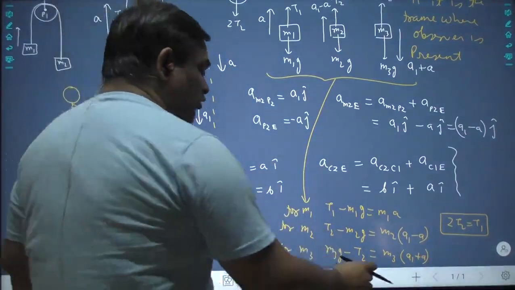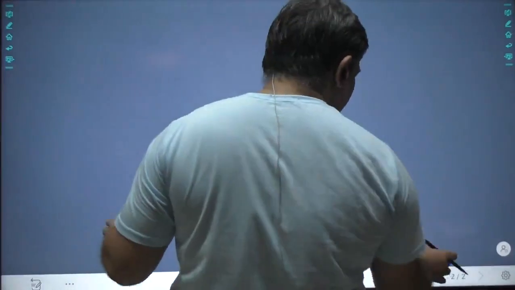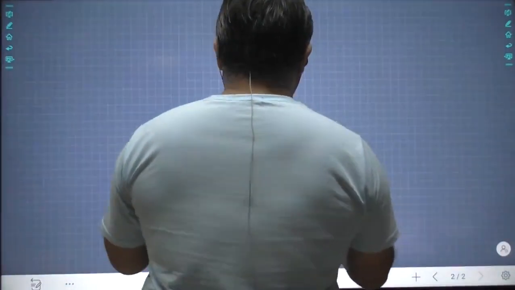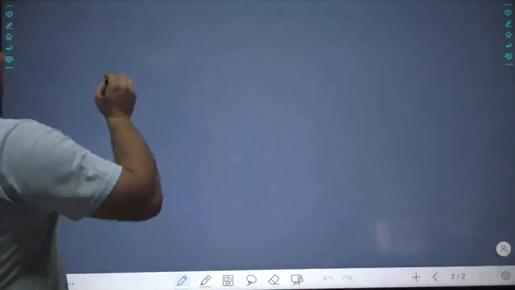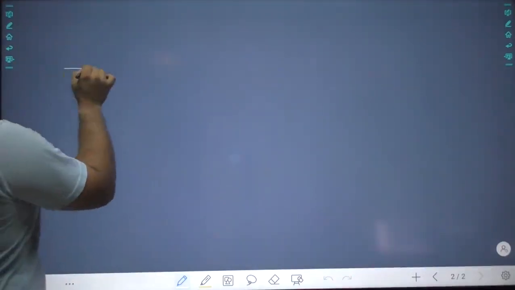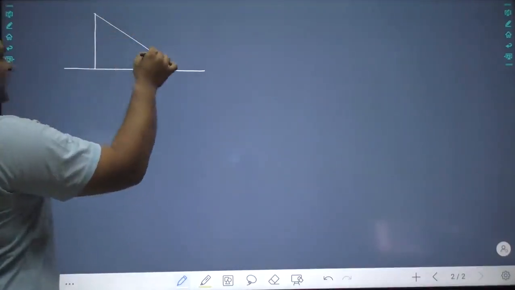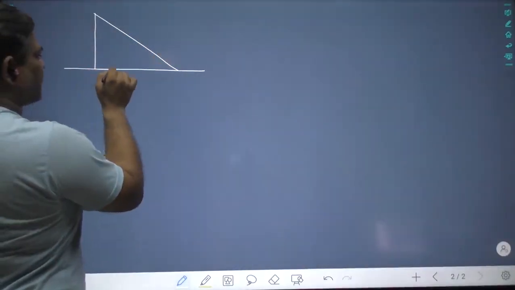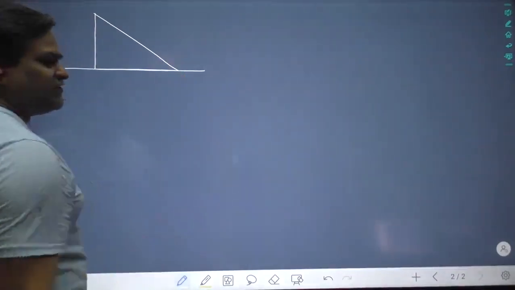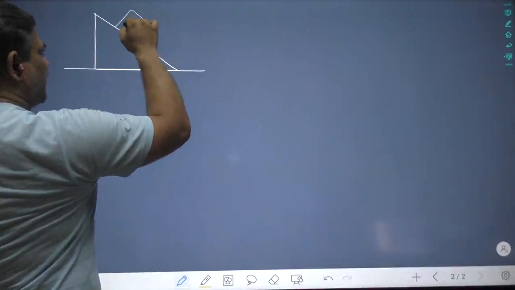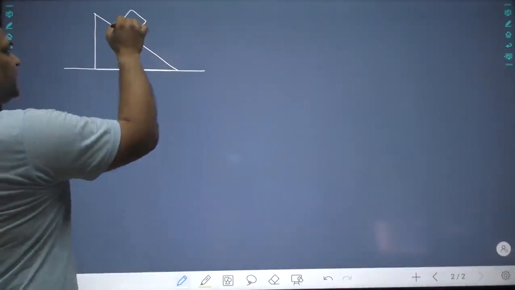Now let us do a question. Let us do a very simple question, and let us see whether we can do something or not. Please look on the board. Suppose there is a wedge on a frictionless surface. And there is one more block of mass M put on this wedge.